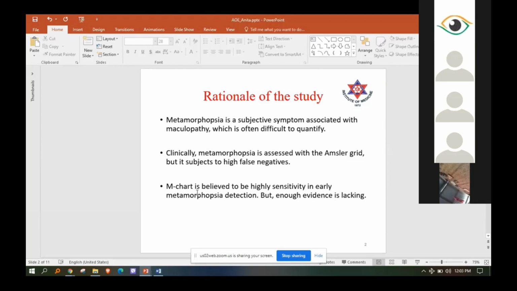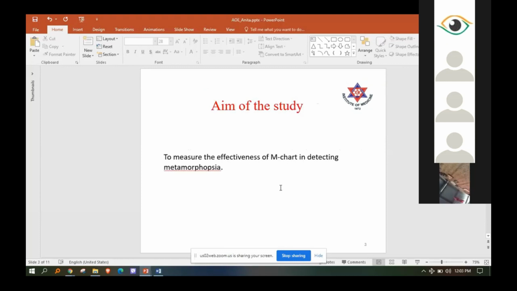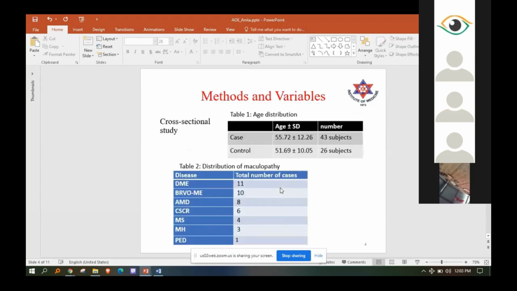Conversely, M-chart, which was developed by Matsumoto et al. in Japan, is believed to be highly sensitive in detecting early metamorphopsia, but enough evidence is still lacking. The aim of my study is to measure the effectiveness of M-chart in detecting metamorphopsia. The study design of my research was cross-sectional, and it included 43 subjects with maculopathy and 26 controls.